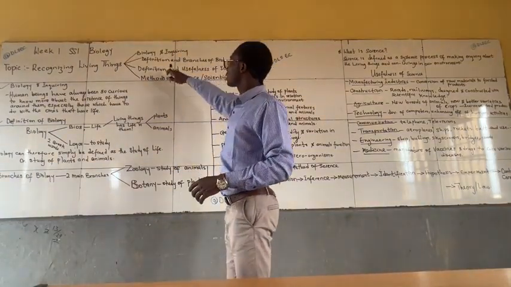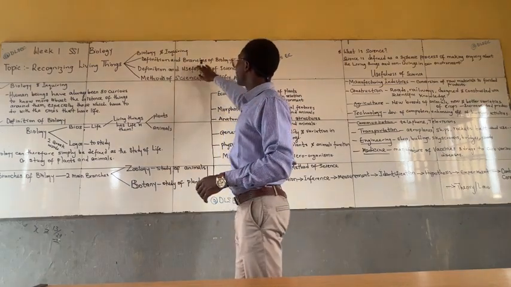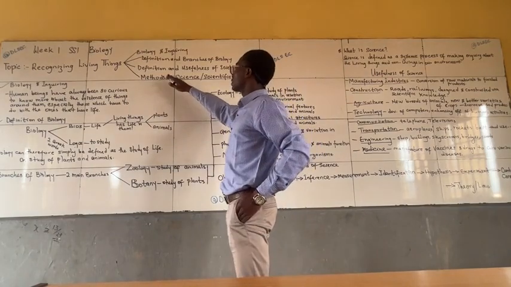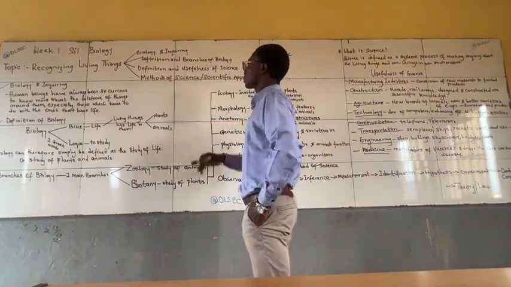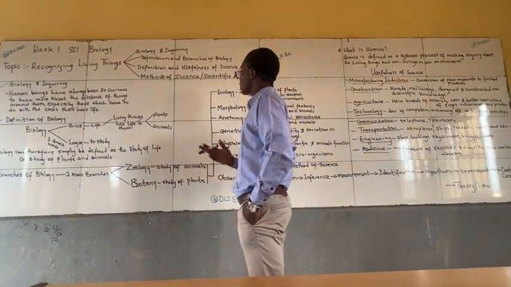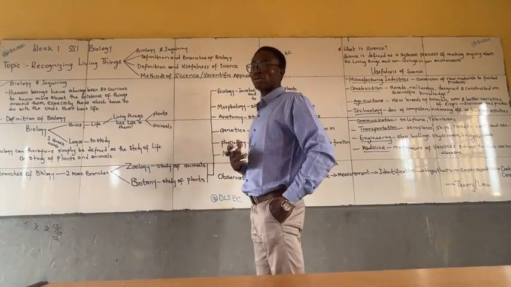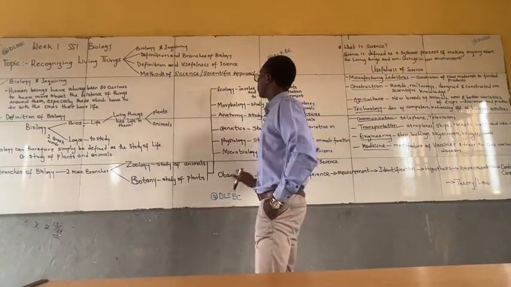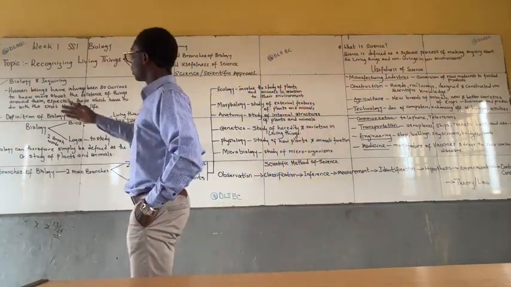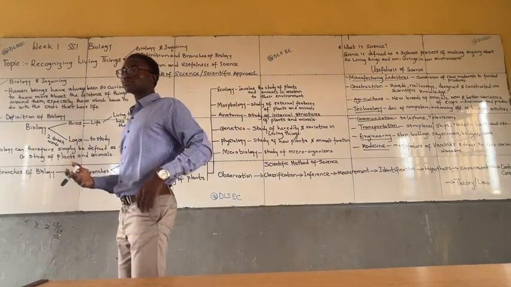We are going to consider the definition and the branches of biology. We are also going to look at the definition and the usefulness of science. And finally, we are going to consider methods of science, also known as scientific approach. Let's dive into it.